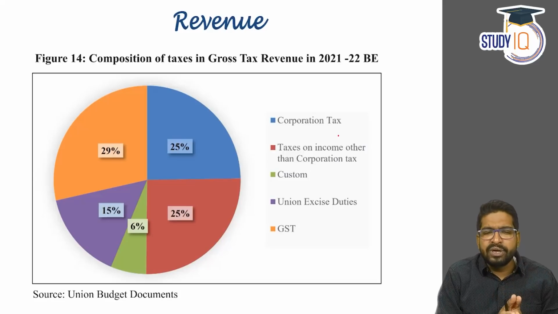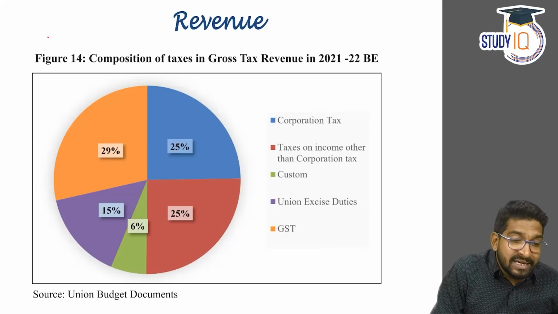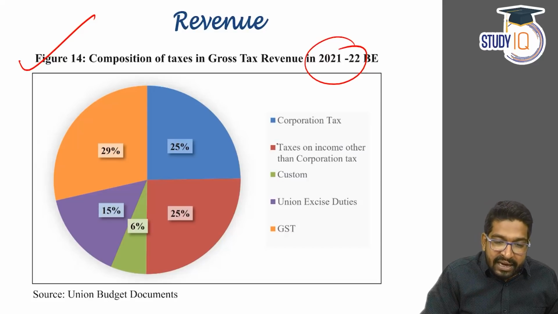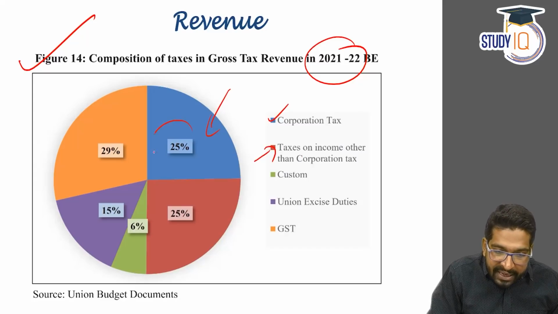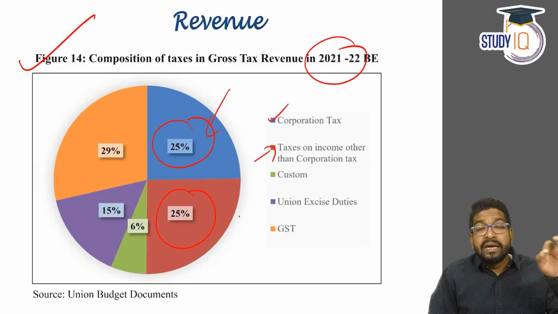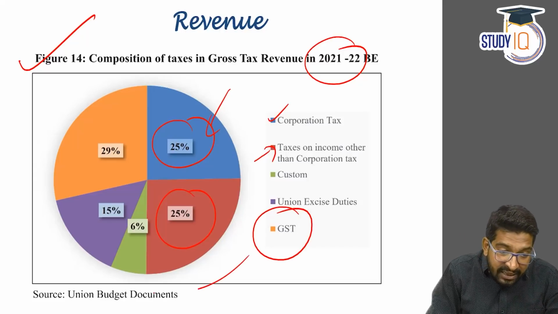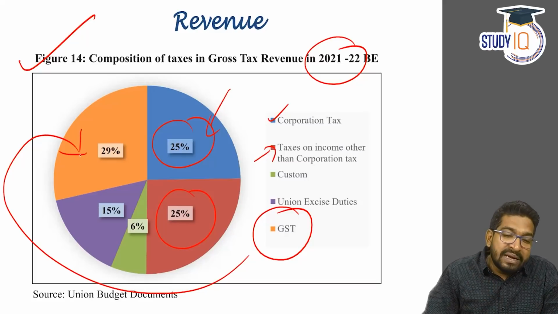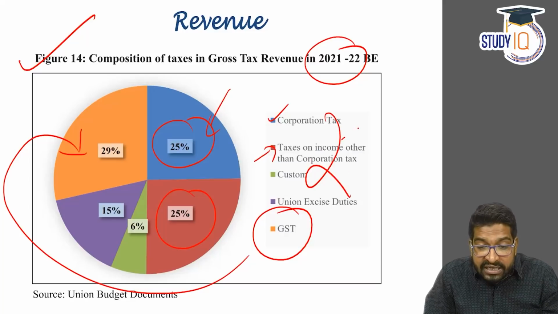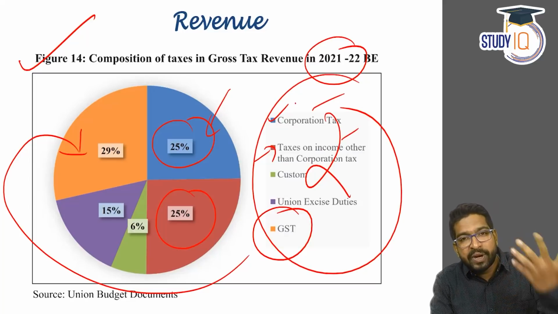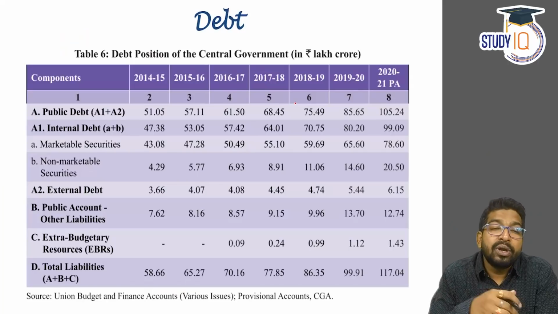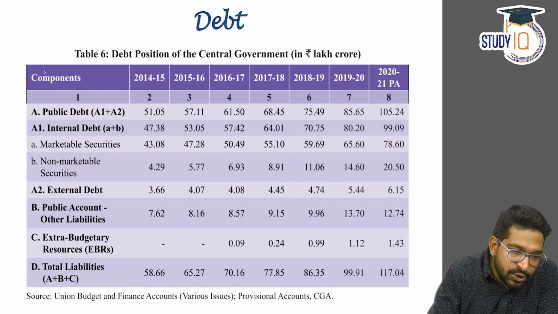Apart from that, this is a very important thing. In the composition of gross tax revenue for the 2021-22 budget estimates, the maximum they anticipate is from corporate tax, then tax on income. Now, corporate tax 25%, income tax 25%, indirect taxes, GST, yielded around 29% of the income. That means the government will be in a very decent fiscal space, so that they are going to spend more and more on capital expenditure. That means this year also we are looking at more investment. Of course, the debt is going to go higher.